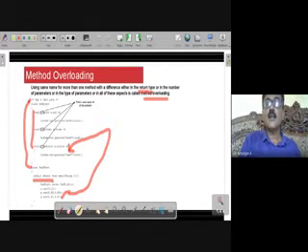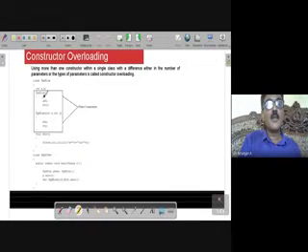Constructor overloading means using, see, what is the name of the constructor? The name of the constructor should be the same as that of the class. The class is called PGM9. You observe here, this method also is named PGM9, and this method also is named PGM9. Both the methods have the same name.